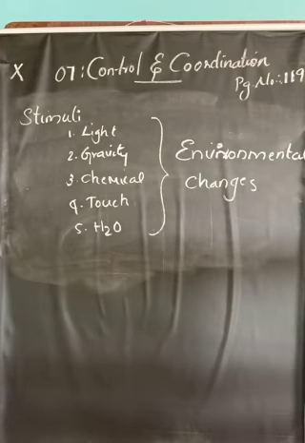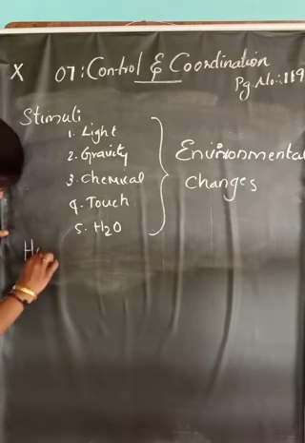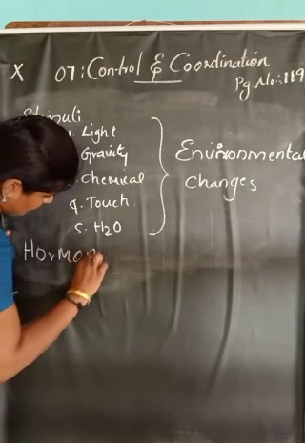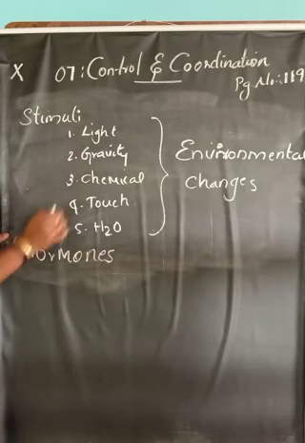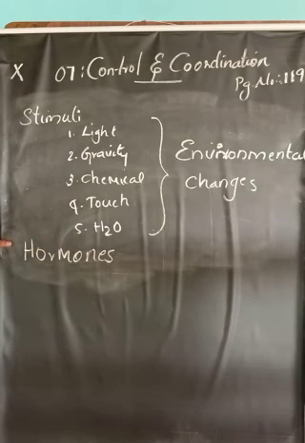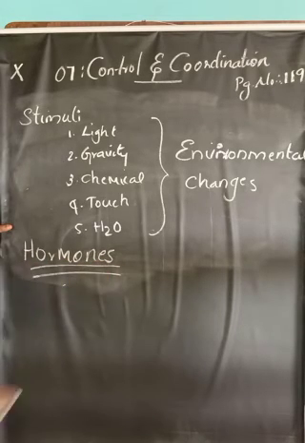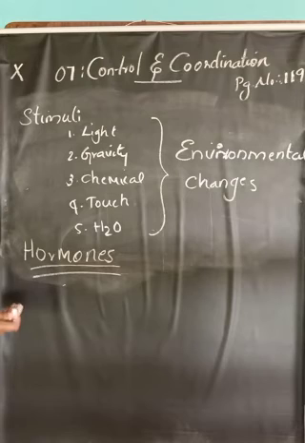So plants respond to the stimulus. Any stimulus that comes, plants may respond to it with the help of hormones which are produced by the plants. There is no particular developed system for the production of these hormones. Plants have no nervous system, so the only option is to use hormones for their response to stimuli.